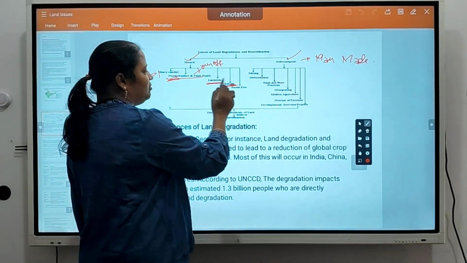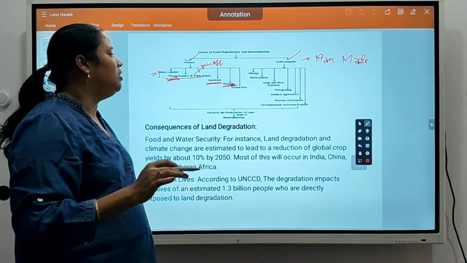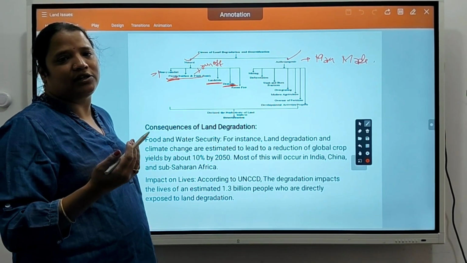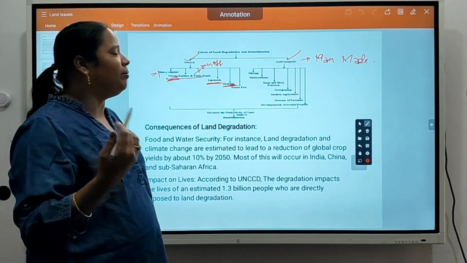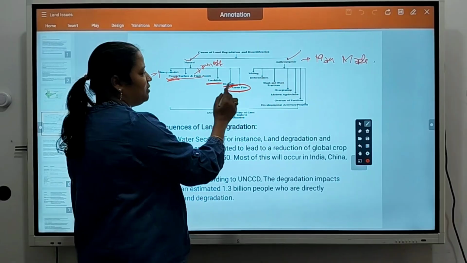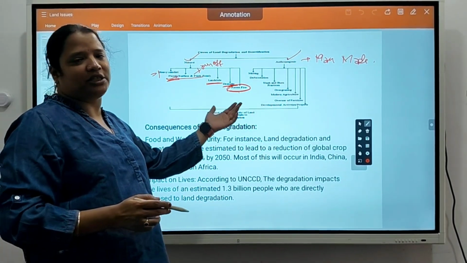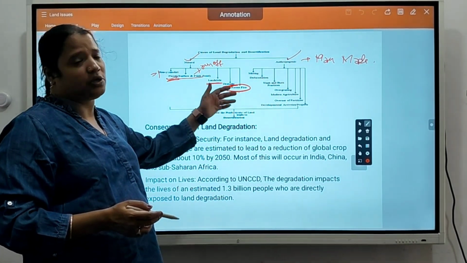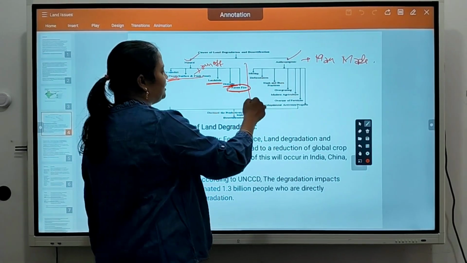Drought: for many days there is no rainfall, and due to no rainfall the soil becomes infertile. Forest fires occur at many places; you can see forest fires in the Amazon also. So these are the main natural reasons.